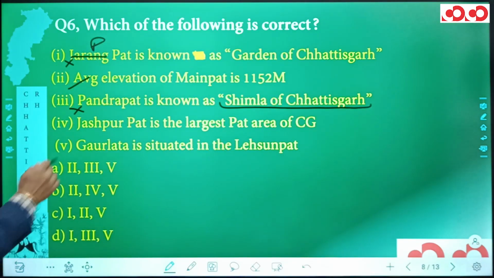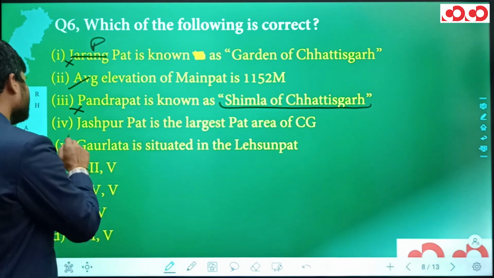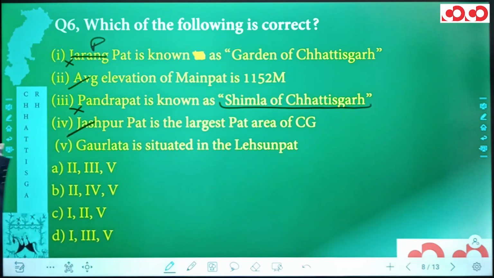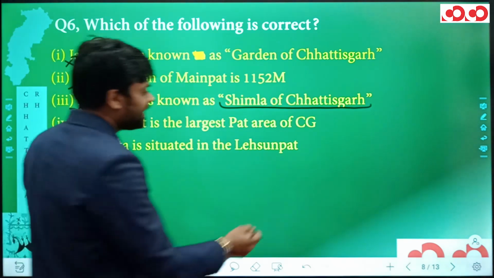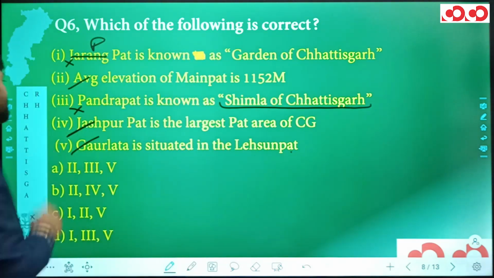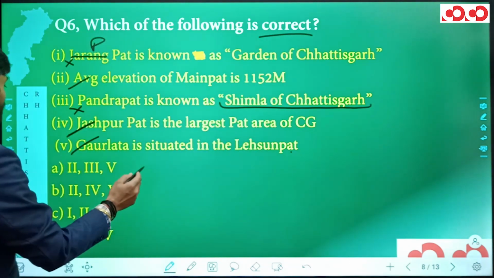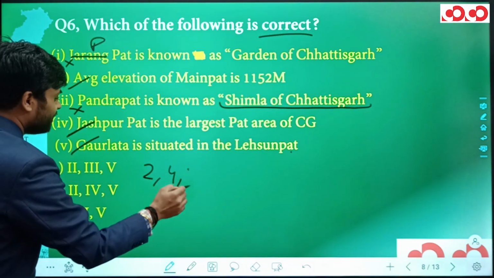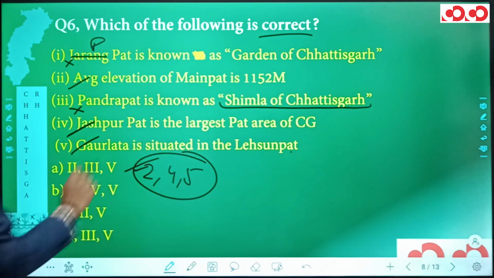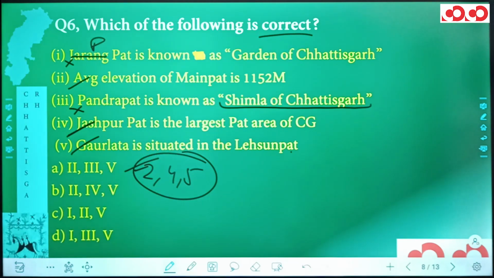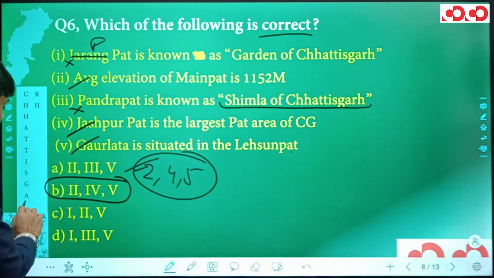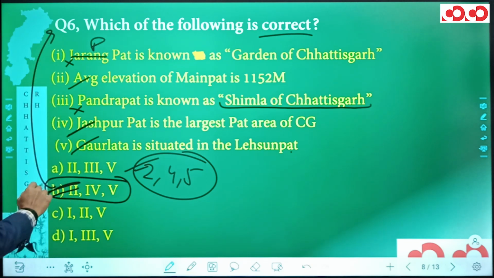Fourth statement says Jashpur Pat is the largest part area of Chhattisgarh. We know that Jashpur Pat is the largest part area of Chhattisgarh. Now, finally, we have the fifth statement. Gaur Lata is situated in the Lehsoon Pat. Yes, it is actually situated in the Lehsoon Pat. Now, we have to tell which of the following are actually correct. So, we know 2, 4 and 5 are the ones which are correct. And 2, 4, 5 are mentioned in option B, and hence option B is going to be the correct option for our sixth question.